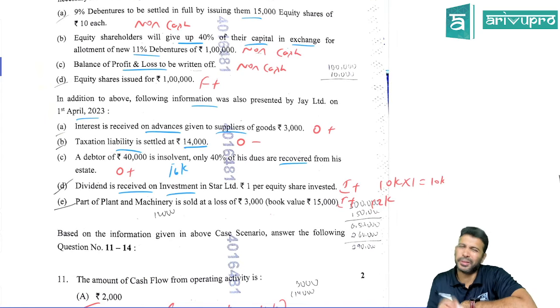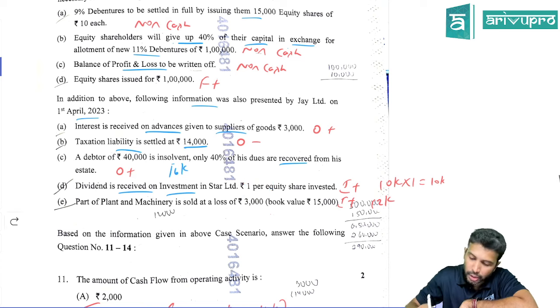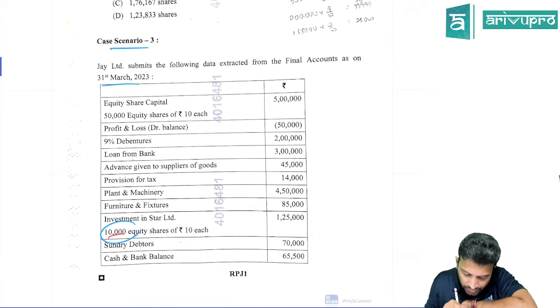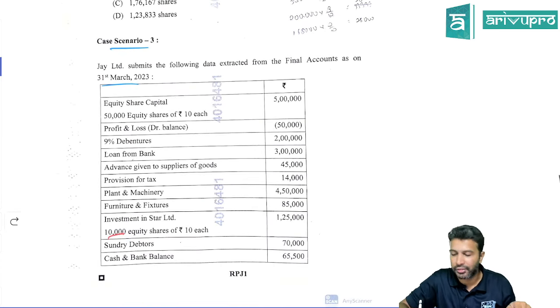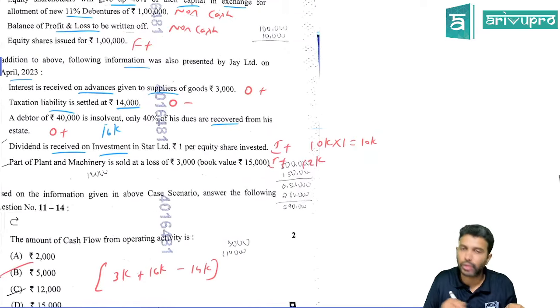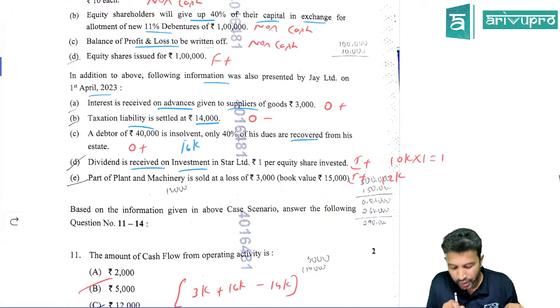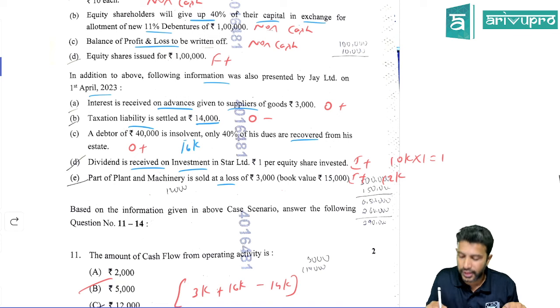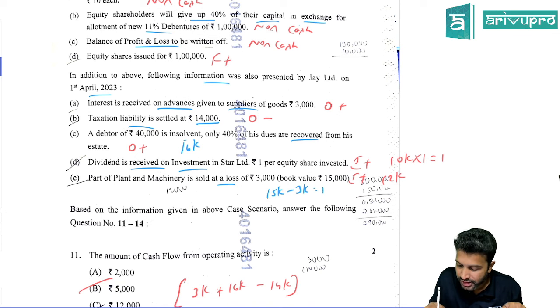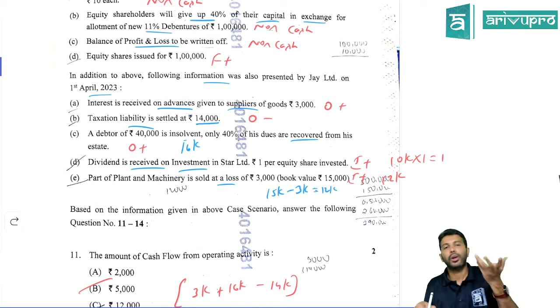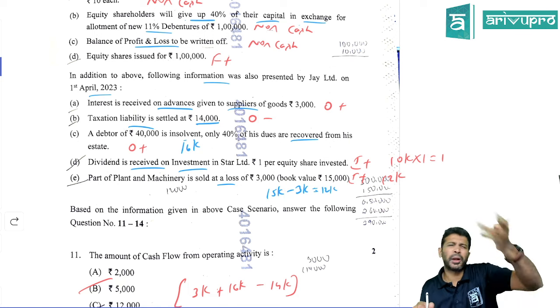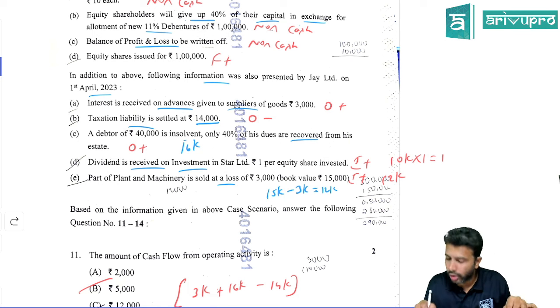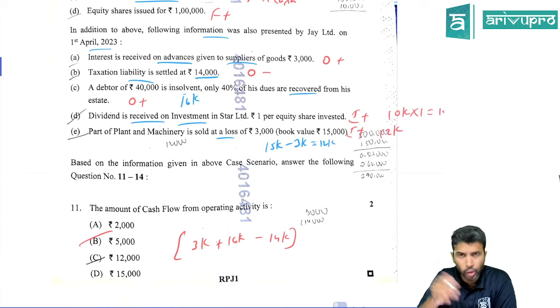Dividend received on investment, an investing activity, at 1 per share. How many shares we had? That they've given in the balance sheet. We had 10,000 shares. On 1 share, 1 rupee dividend. On 10,000 shares, the dividend will be 10,000 rupees. Investing activity, plus. Part of plant and machinery is sold at a loss of 3,000. The loss amount is 3,000, not the sale value. Book value of the asset is 15, so the sale value is 15 minus 3, which is 12,000. You have sold this asset for 12,000. This is a PPE sold, no? All property, plant and equipment, intangible assets and investments sold will come under investing activity as a positive number. So 12,000 plus.